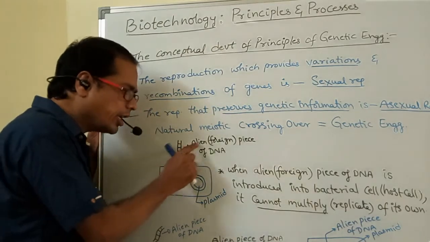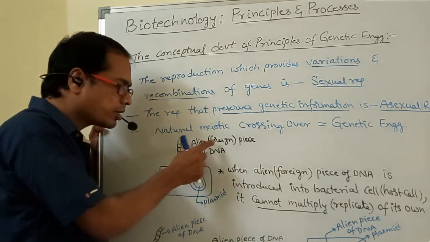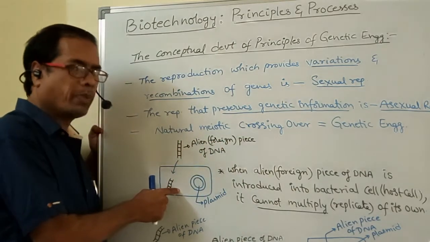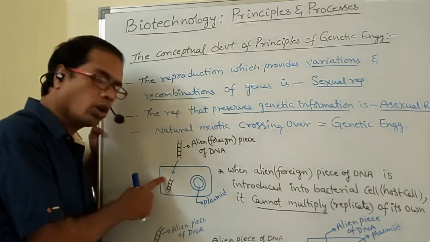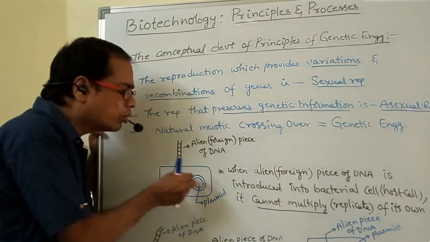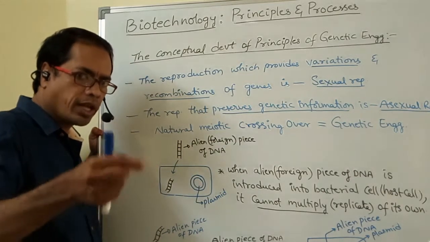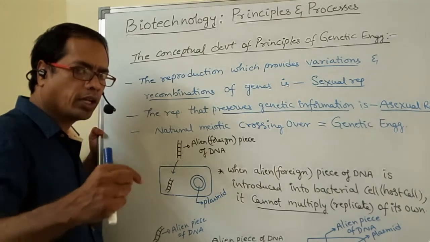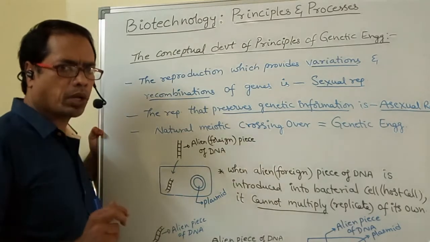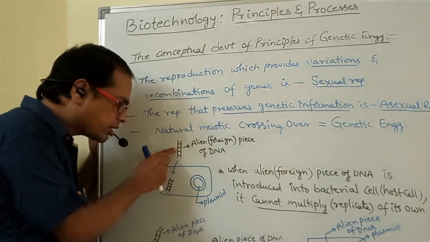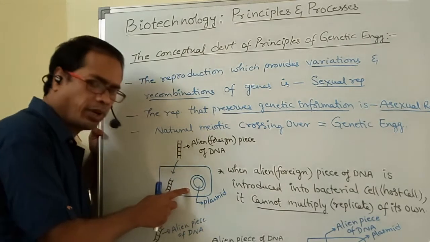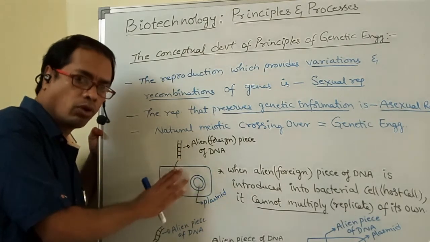First, the alien piece of DNA. Alien means foreign. A small DNA fragment is introduced into the bacterial cell. When it is alone, it cannot replicate of its own. Whenever it is integrated into a plasmid, the plasmid is able to replicate, and along with the plasmid, the alien piece of DNA also replicates. So two points we have to remember, my dear students. When an alien piece of DNA is introduced into the host cell and is not integrated with the plasmid, it cannot replicate of its own.